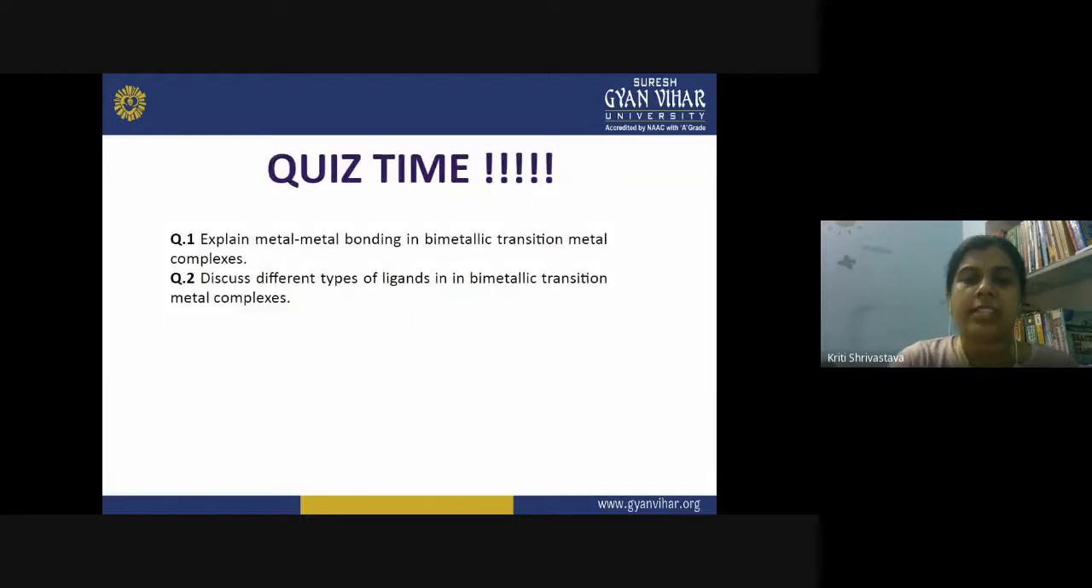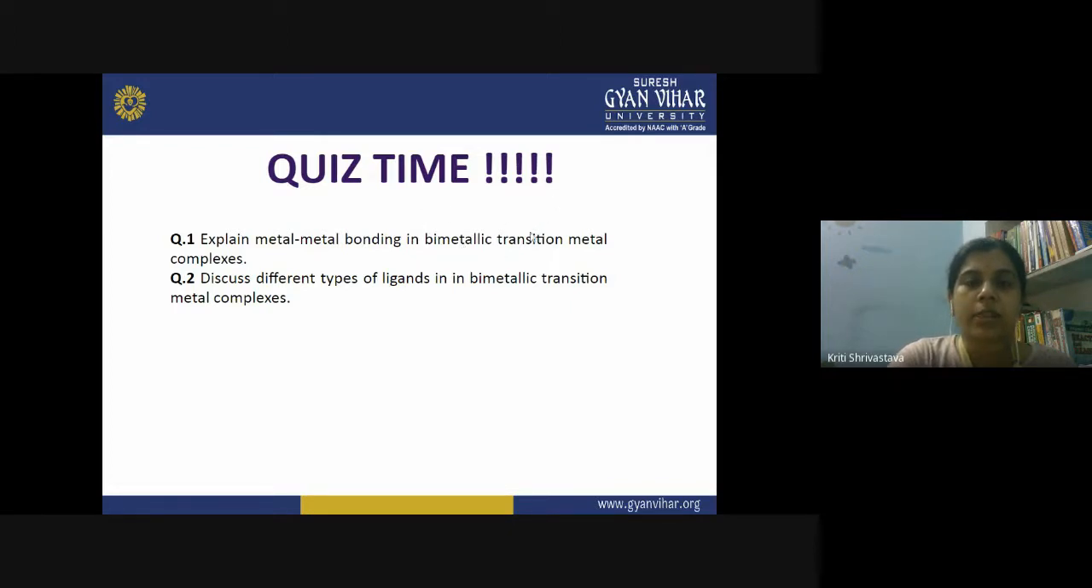From today's lecture, I have two questions for you. Question number one: try to explain metal-metal bonding in bimetallic transition metal complexes. How will you do that? You will take into account the d orbitals involved on the metal atoms, how they overlap together by the application of molecular orbital theory, and by taking different examples, you can explain the possible electronic configurations between them. Then you need to draw diagrams to explain the formation of sigma bond, pi bond, and delta bond in such complexes.